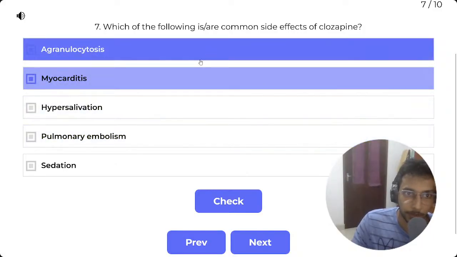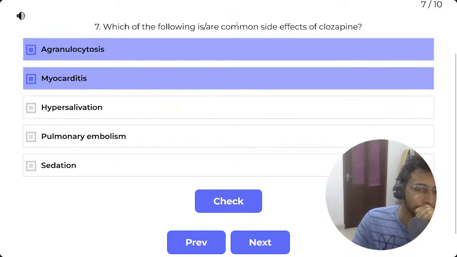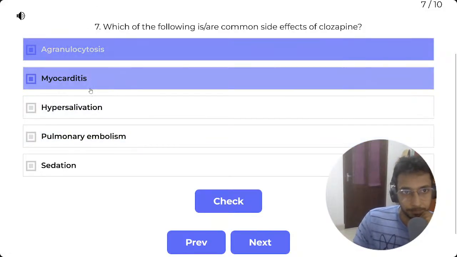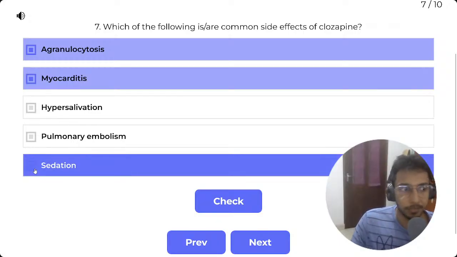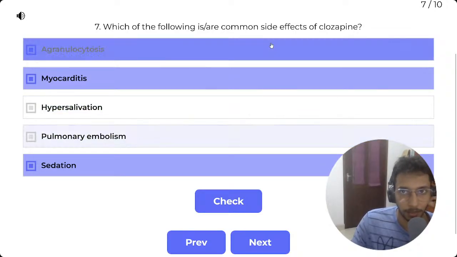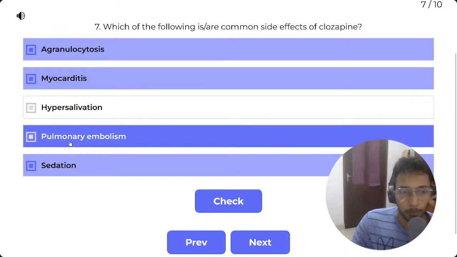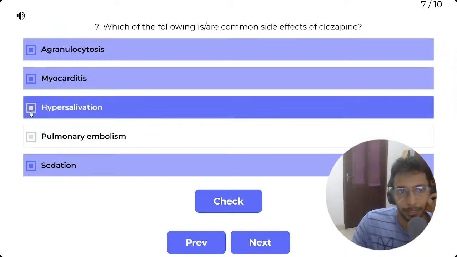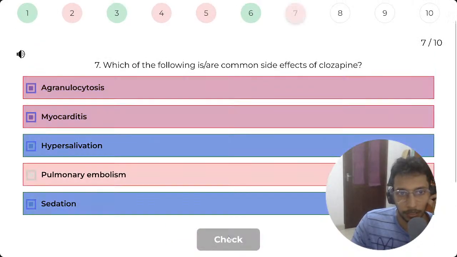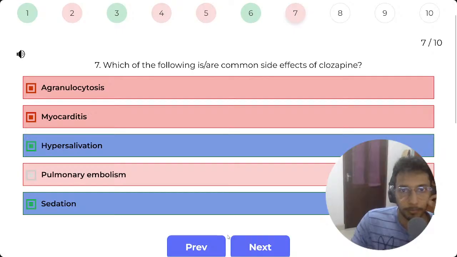Not sure though. Pulmonary embolism, not really seen, I think. These two are the main problems. Sedation is definitely there, common for most antipsychotics, almost all. This is a first generation one as well, I think. I'm not sure. Pulmonary embolism. Maybe I'll put hypersalivation as well. Pulmonary embolism, maybe not. Let's check. Oh, they're asking common side effects. Damn it.